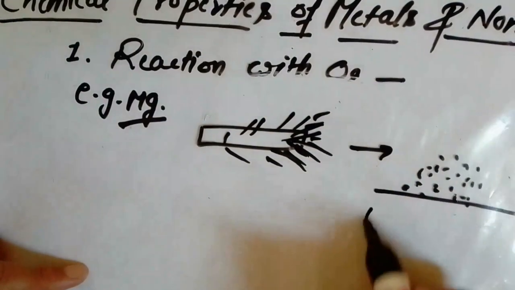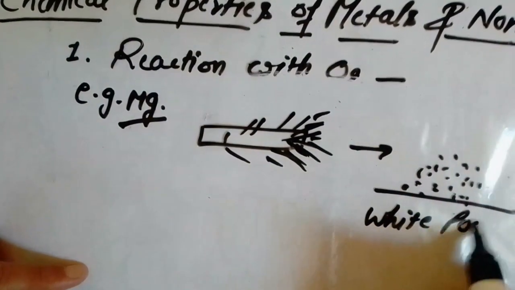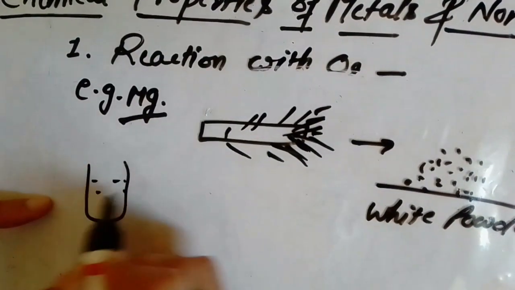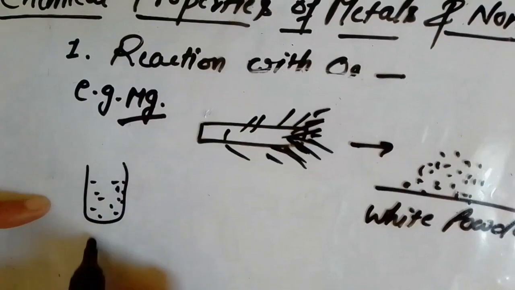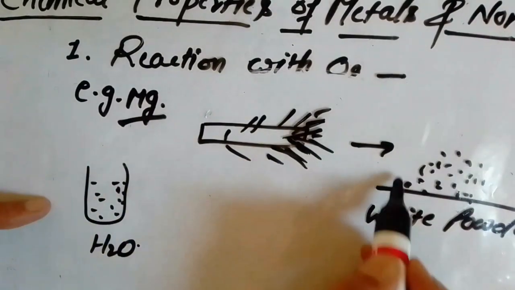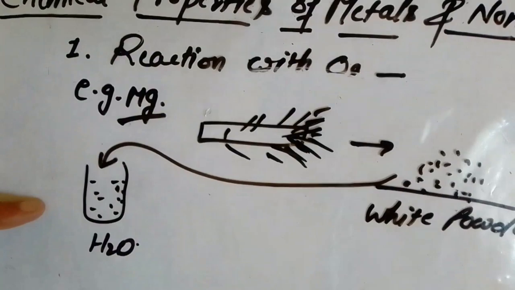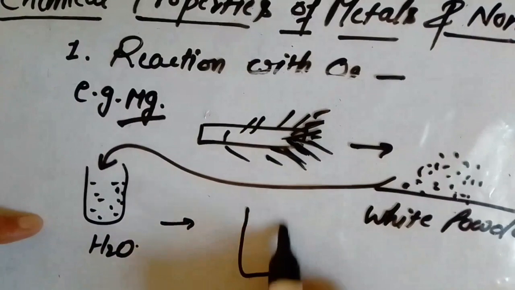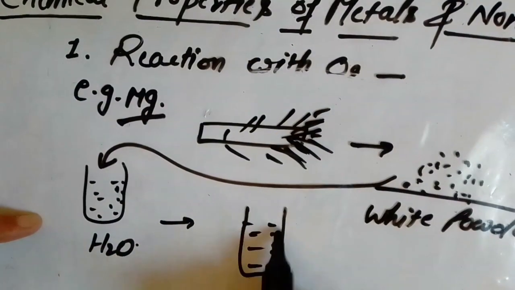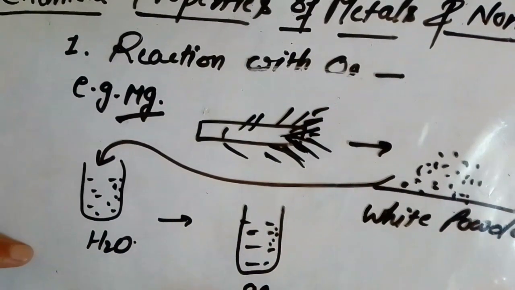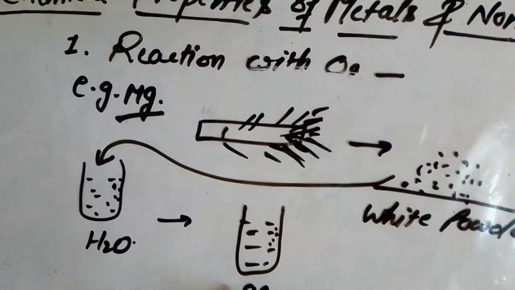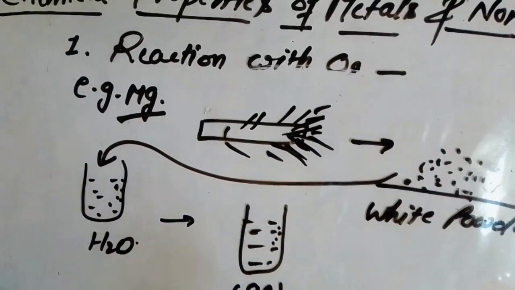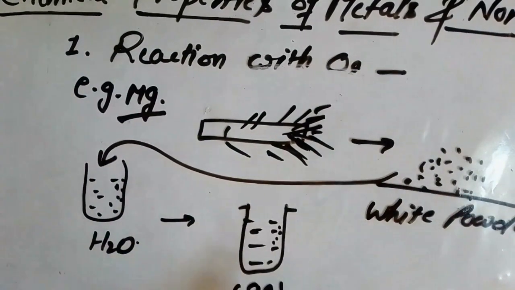White powder will be obtained, and when we dissolve this white powder in a test tube, for example, this is a test tube filled with water, and we put this white powder into water, then what will be formed? We obtain this solution in aqueous form. In chemical equations, AQ is written, that shows the aqueous form, meaning this solute is dissolved in the solvent, and we obtain the solution here.